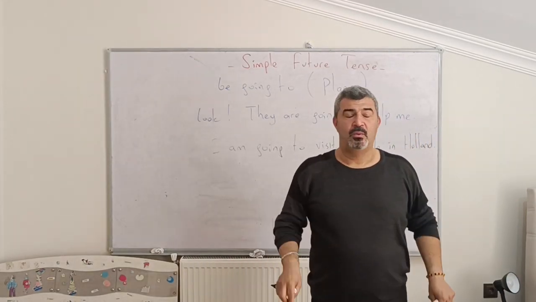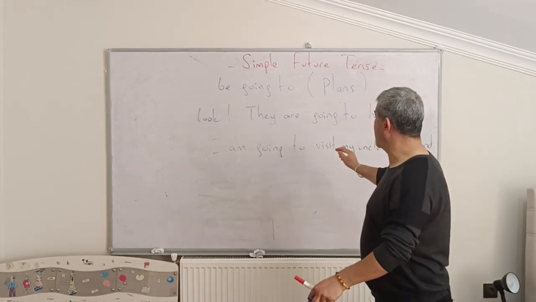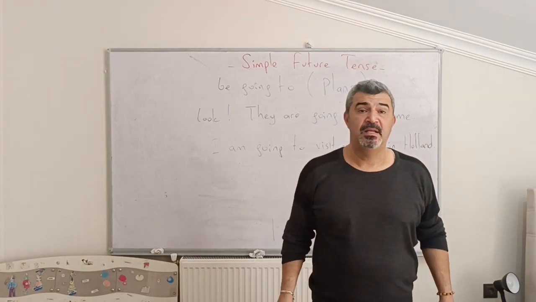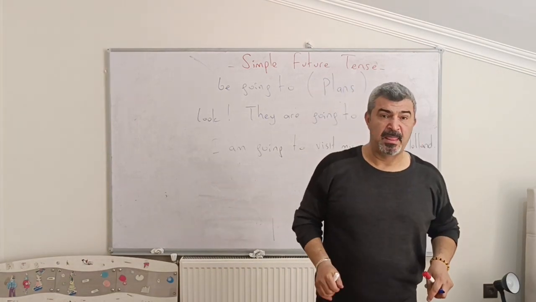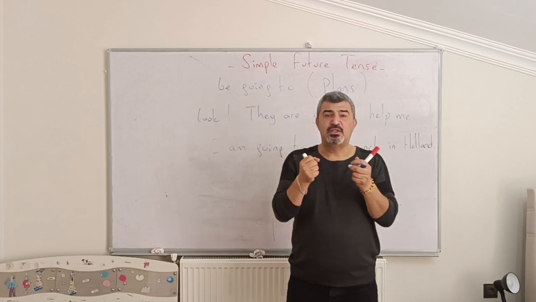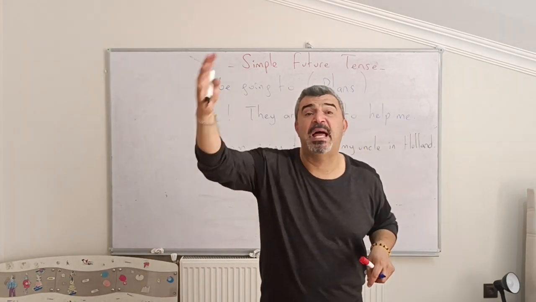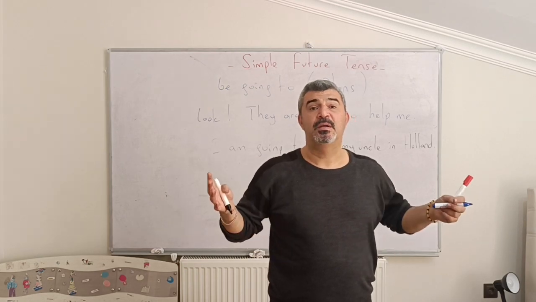But when you talk about be going to future, if we have any plans, if we have strong clues in our present time that something will happen in the future, we use be going to future.